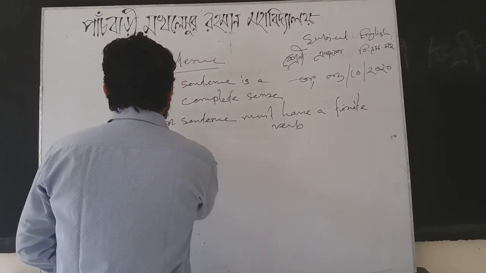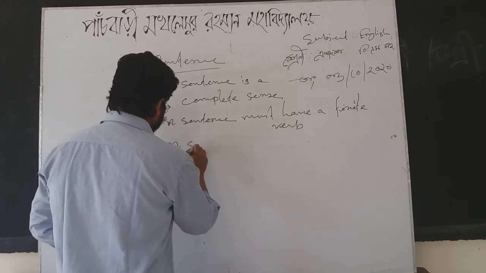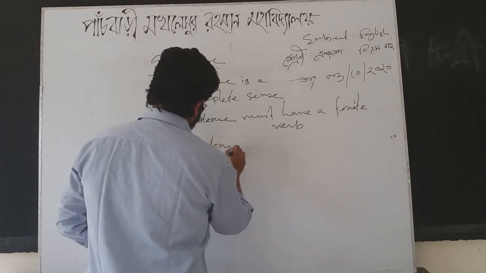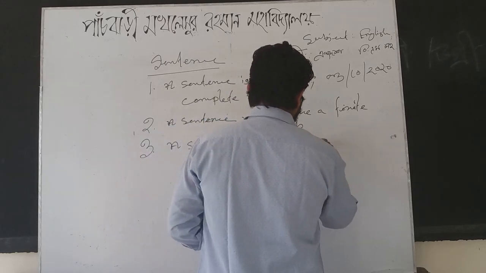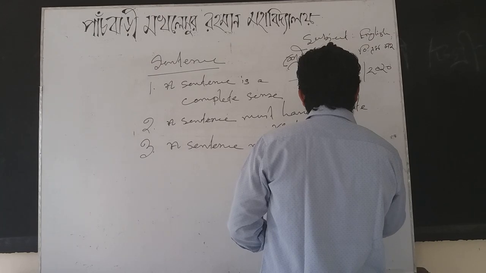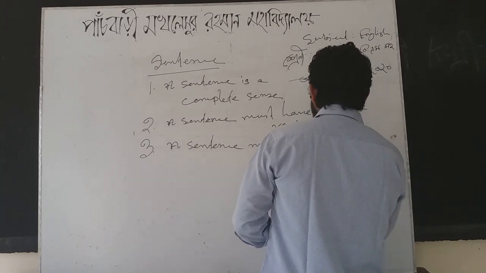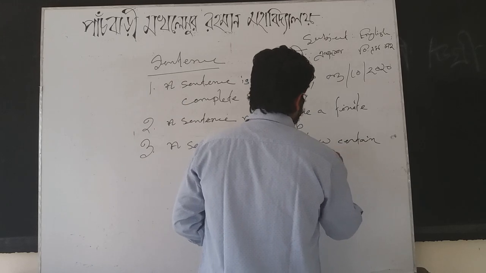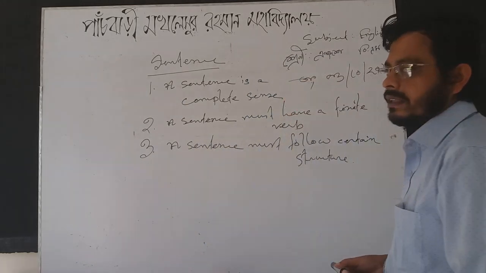The third characteristic: a sentence must follow structure. A sentence must follow certain structure.